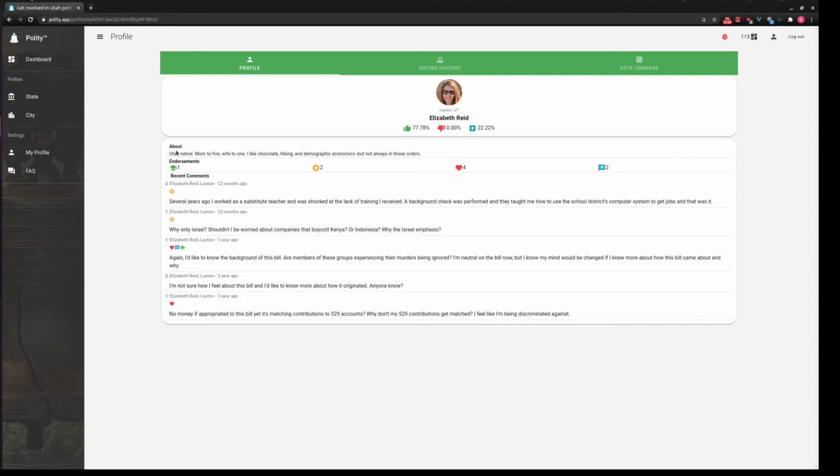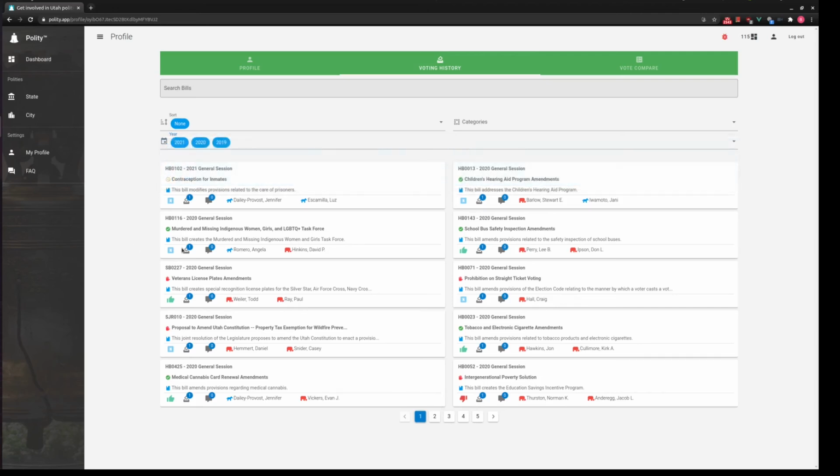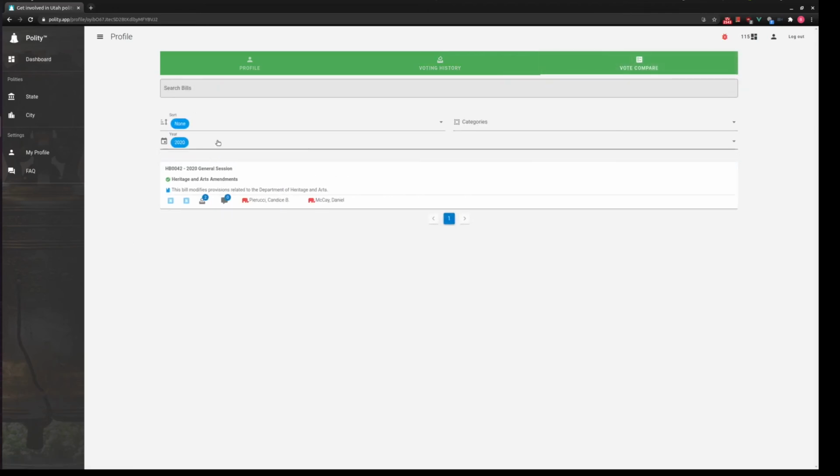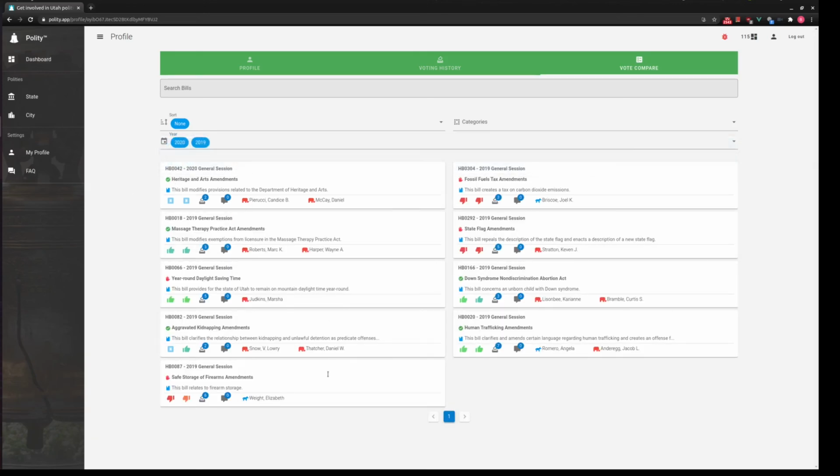I can also see some information about her. I can see some of her comment endorsements, as well as comments that she's made. I can view her voting history, and I can also view the vote comparisons. So this is the legislation that we've both provided feedback on.